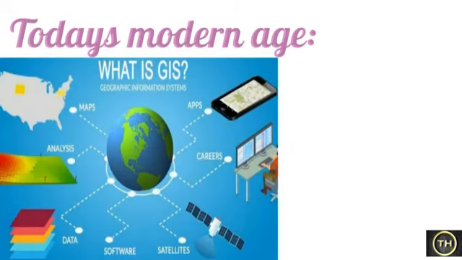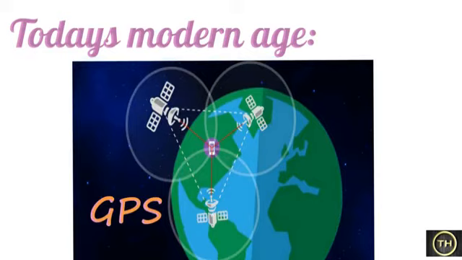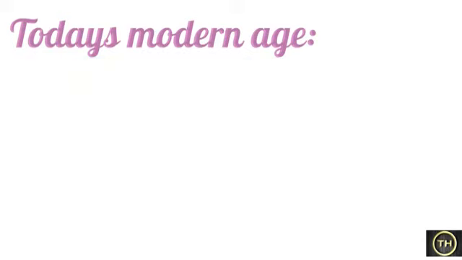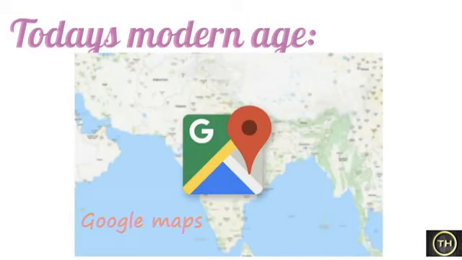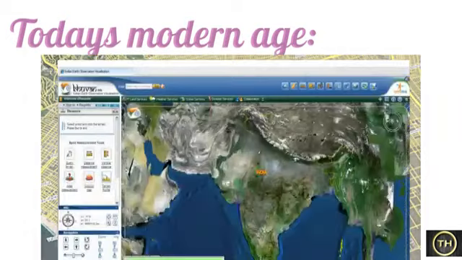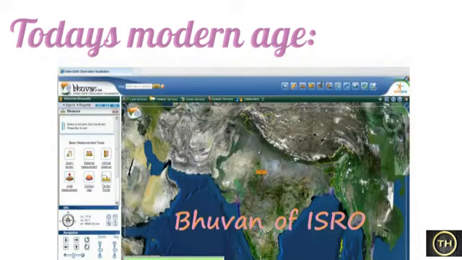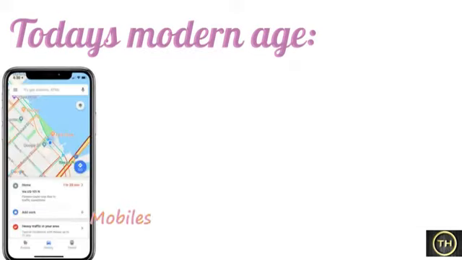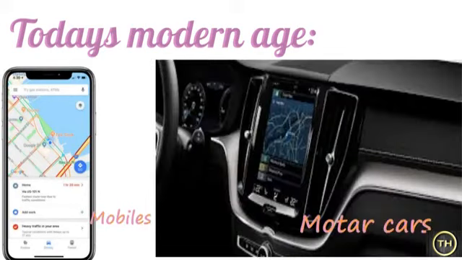Geographical Information System (GIS), Global Positioning System (GPS), as also Google Maps, Wikimapia, and Bhuvan of ISRO on the internet also make use of latitudes and longitudes. This technology is also available on mobile phones and motor cars.